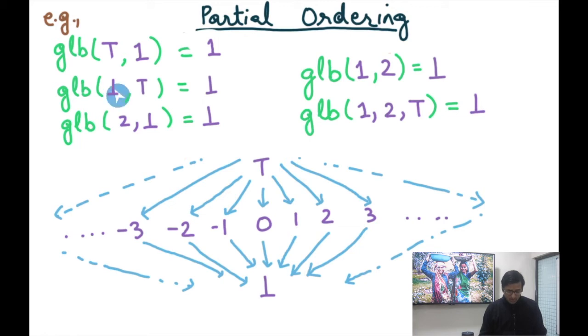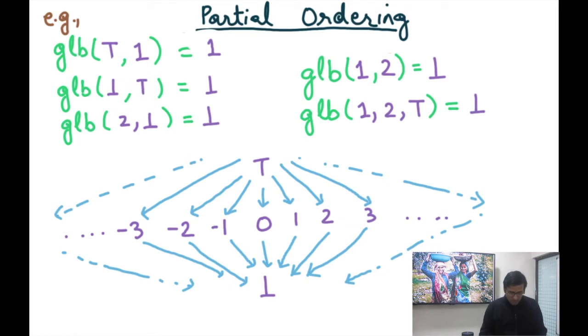Similarly, GLB of bottom comma top is bottom. Right? What's the element that's lower than both bottom and top? There's only one such element, and that's bottom. And so the answer is bottom. Notice that the order of the arguments doesn't matter. I could have switched and said what is the GLB of top comma bottom, and the answer is going to be still the same. So the order of arguments doesn't matter.